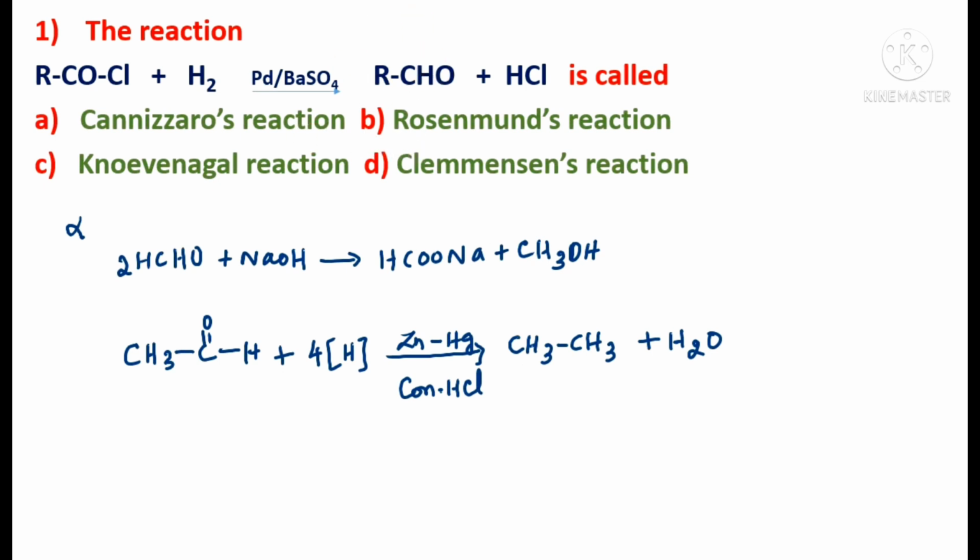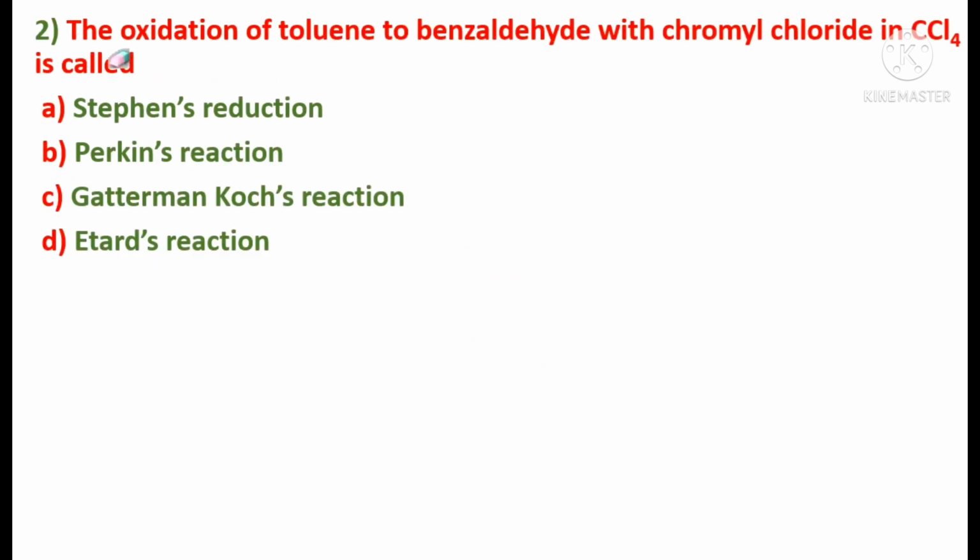So let us see, the next option is Rosenmund's reduction. What happens in Rosenmund's reaction? Actually, RCOCl, that is acid chloride or the acyl chloride, will undergo reduction in the presence of palladium and barium sulfate to form the aldehyde. So option B is correct. Understood, students? Read the next question.